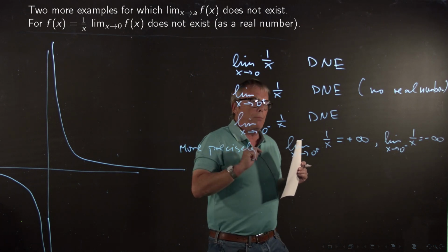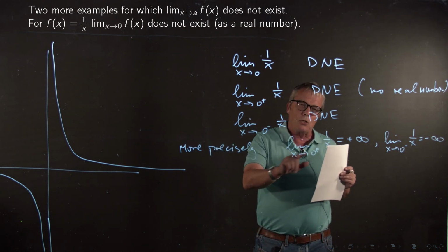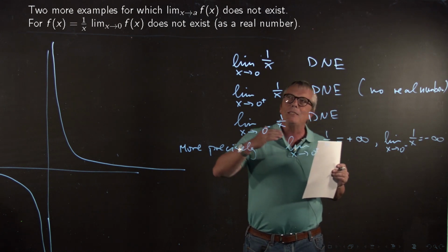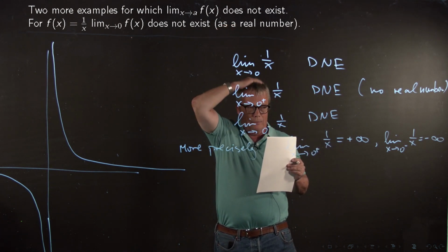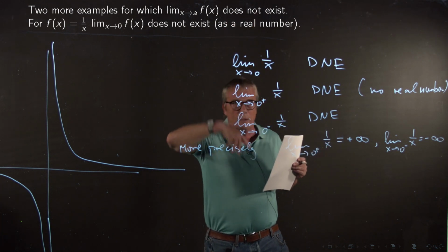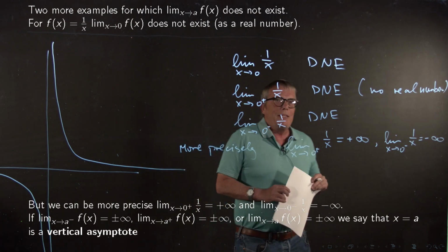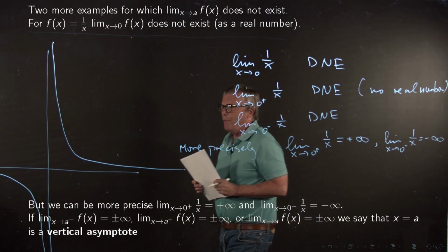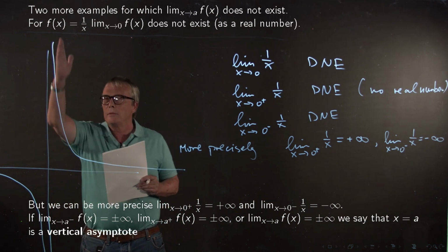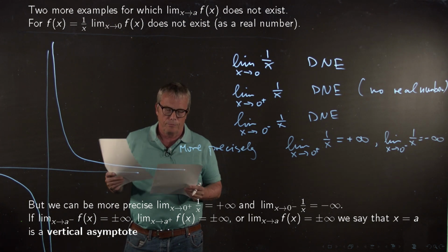But being more precise, the limit of x going to 0 plus is infinity, which means it grows bigger and bigger, but not to a real number. It grows unbounded. So in this case, we say that f of x has a vertical asymptote at the point x equals 0.